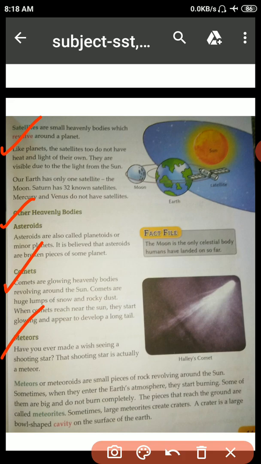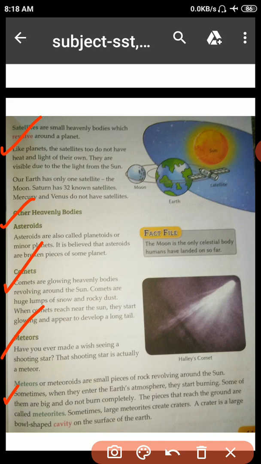Meteoroids. Have you ever made a wish seeing a shooting star? That shooting star is actually a meteor. Meteoroids are small pieces of rock revolving around the sun.